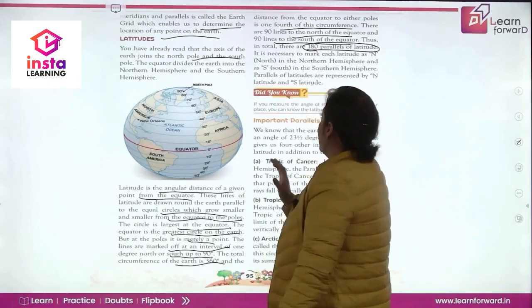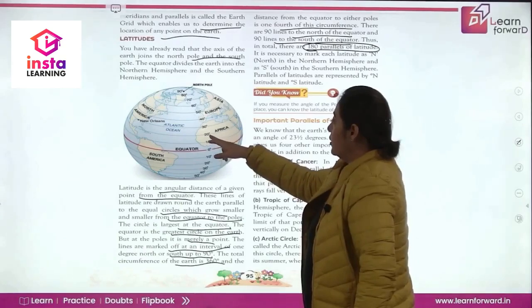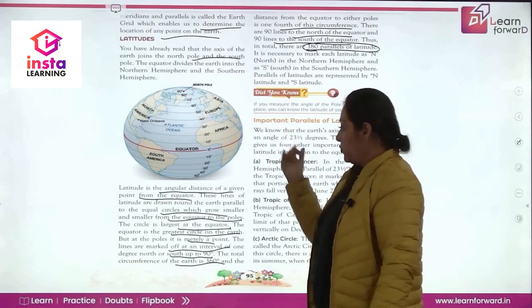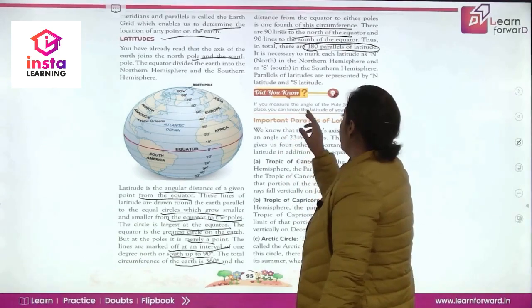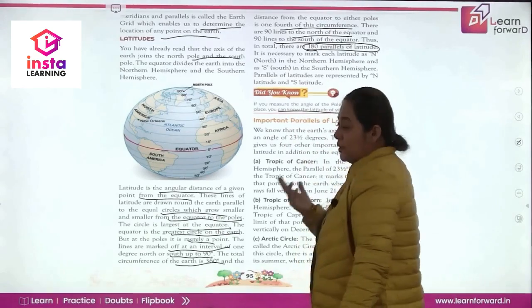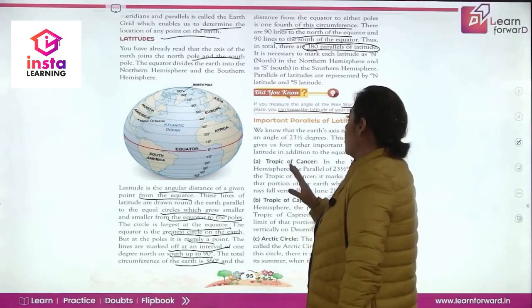Clear? Now, it is necessary to mark whether it's north or south. So if we say 10 degree north, 20 degree north, 30 degree north. So when we are marking latitude, please write north or south for sure. Now, if you measure the angle of pole star from your place, you can know the latitude of the place. So अगर हमें pole star से हमारा angle पता चलता है तो हमें latitude पता चल जाता है. Now, this is about latitude.